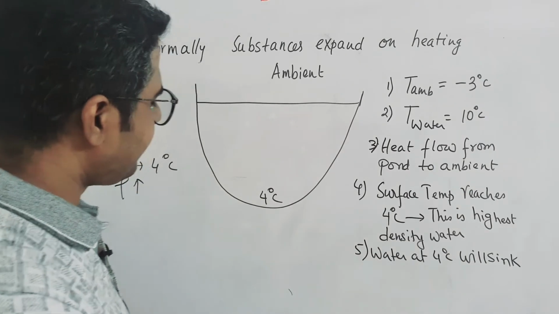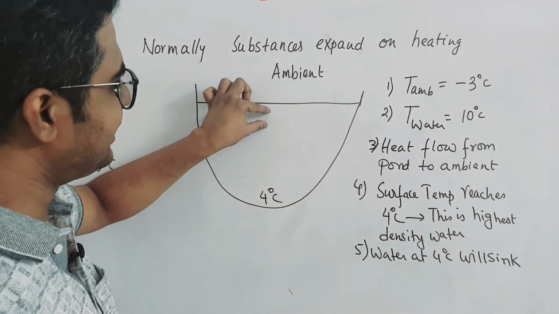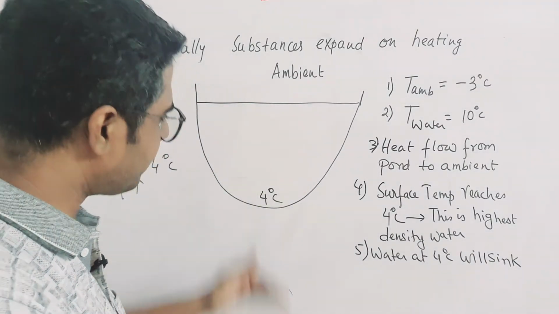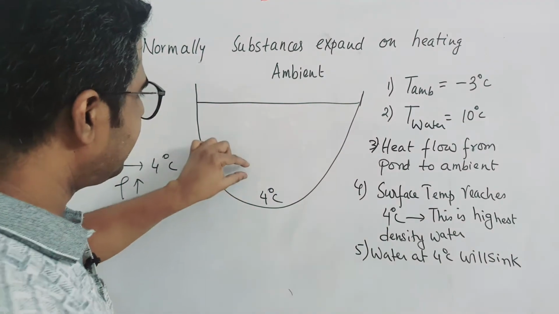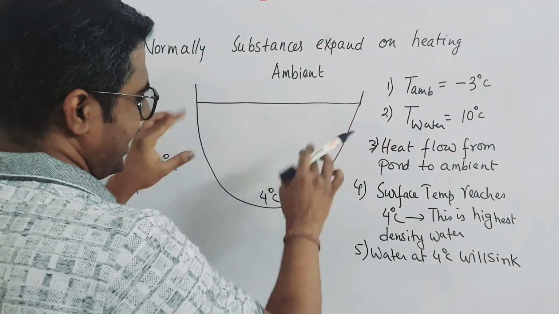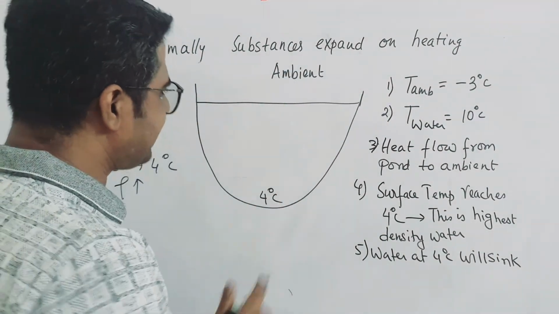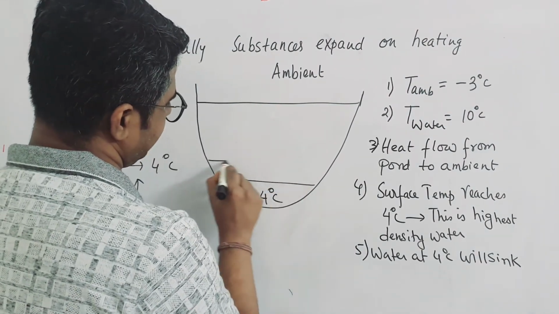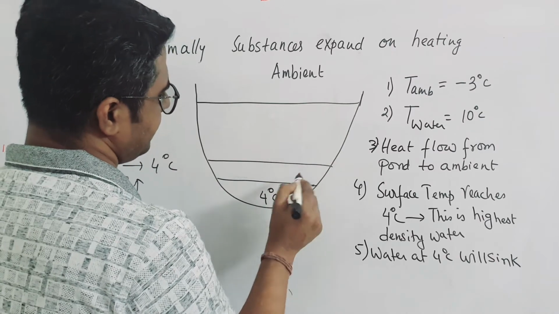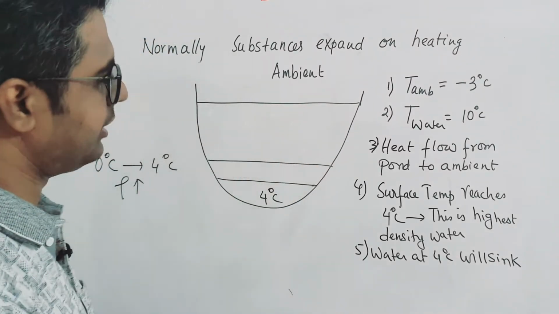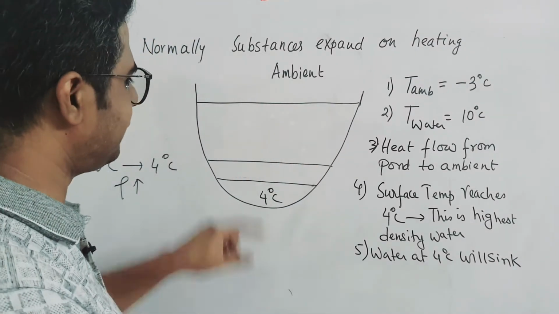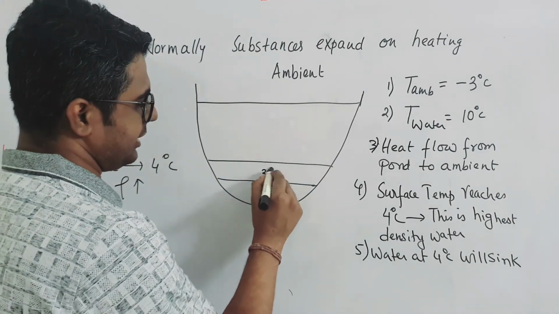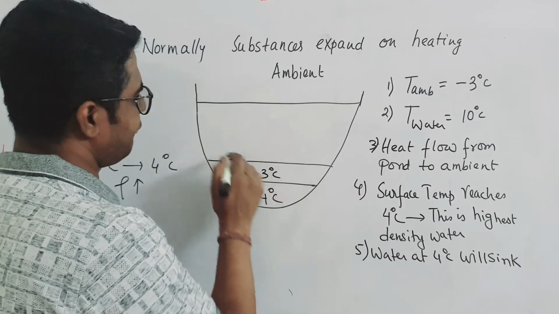So whenever it reaches 4 degrees Celsius, it has come down, isn't it? It has come down, and it will form a gradient. Gradient means like this kind of thing. At one layer it is 4 degrees Celsius at the top above layer. After that some of the water will reach say 3 degrees Celsius. It will just occupy the above portion of 4 degrees Celsius, right? Just the top portion of 4 degrees Celsius.